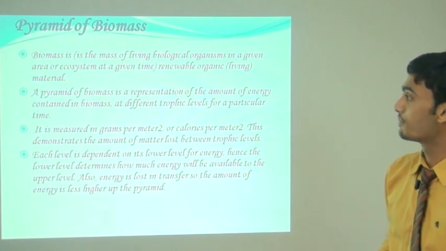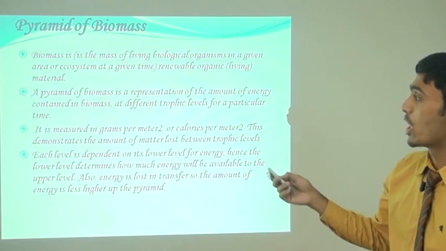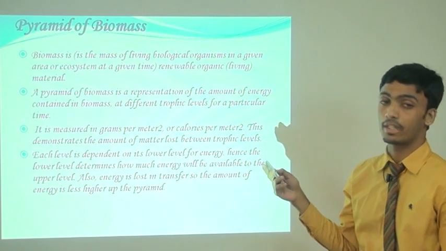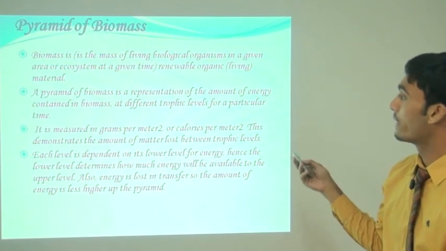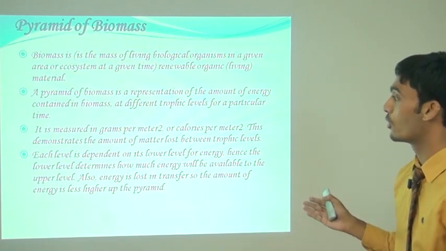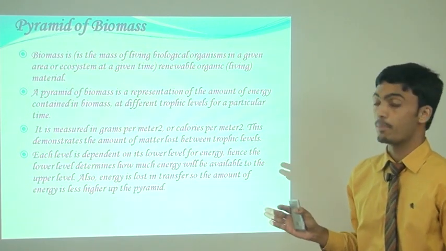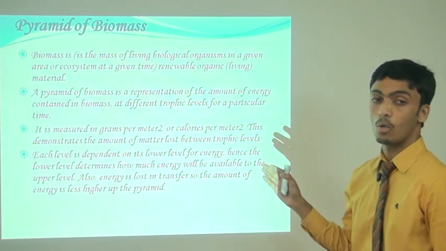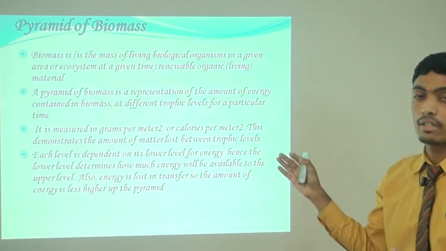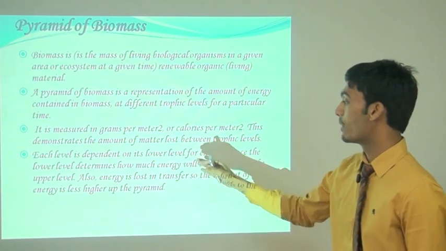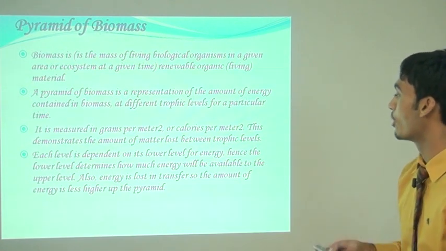Pyramid of biomass. What is biomass? Biomass is the mass of living biological organisms in a given area of an ecosystem at a given time. Renewable organic living material. A pyramid of biomass is a representation of the amount of energy contained in biomass at different trophic levels for a particular time. It is the amount of energy in the form of biomass. It is measured in grams per meter square or calories per meter square.